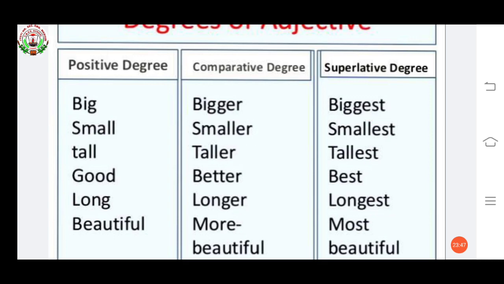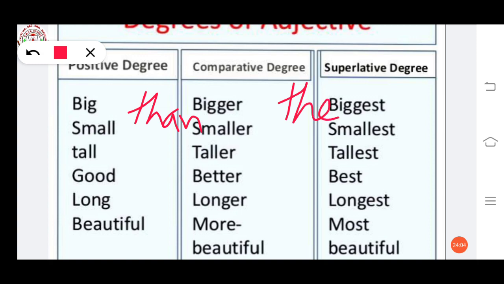So, comparative degree. Before using comparative degree, one more thing you have to know: you have to use "than", T-H-A-N. And before superlative degree, you have to use "the": the biggest, the smallest, the tallest, like in this way. In comparative degree, if two things are there and you have to choose a small box or a big box, you have to say this box is bigger than this. This box is smaller than this. Rahul is taller than Ravi.